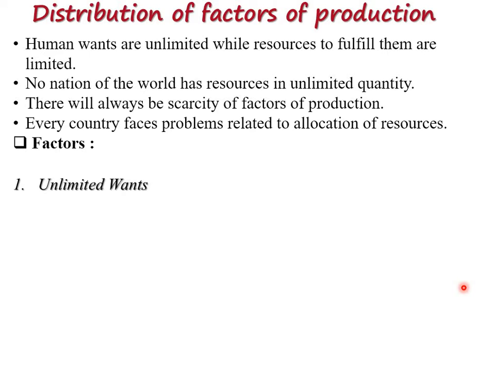Early in the morning something, at lunchtime something else, in the evening something else. That is related to our food. But not only food, different things are there, and wants are unlimited. So many wants originate from one want. If only one want is there, on that basis other wants originate.